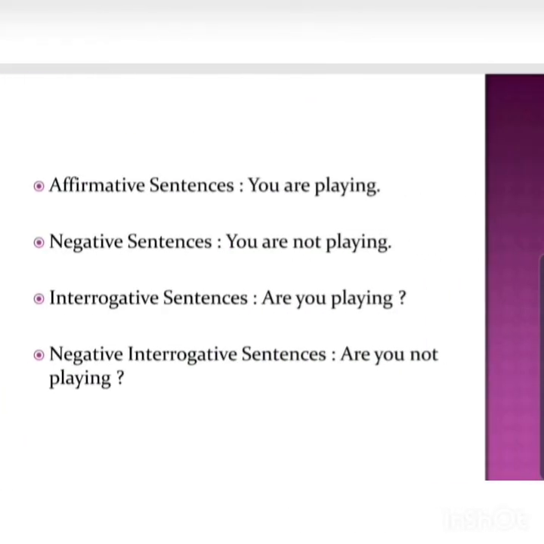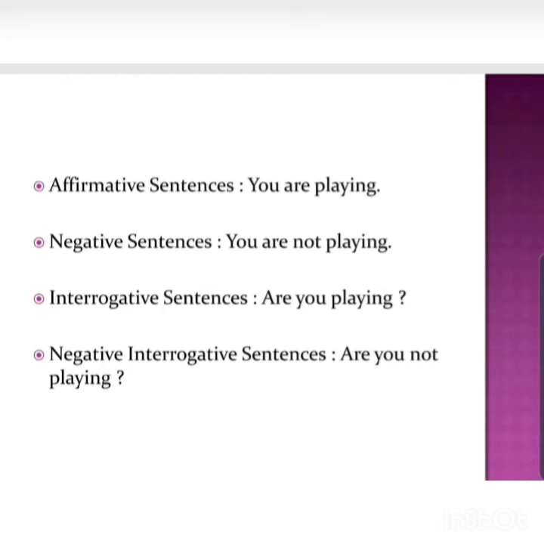Now again we have the four types in the continuous also. You are playing. Negative sentence: you are not playing. Interrogative sentence: are you playing? And negative interrogative sentence: are you not playing? Sometimes we ask, aren't you playing?